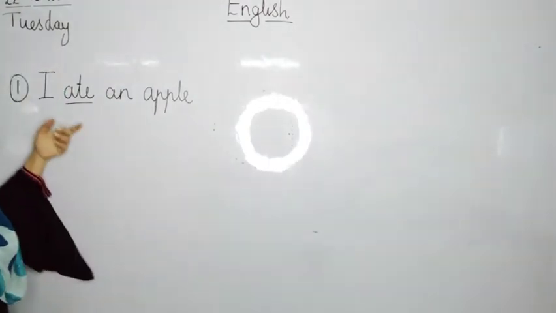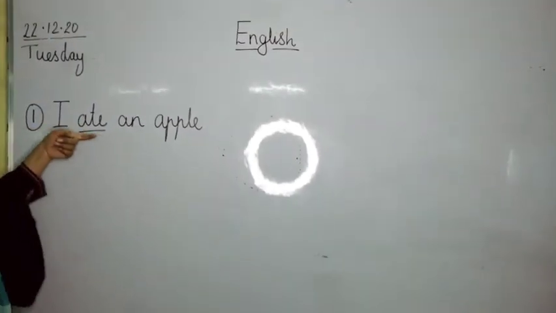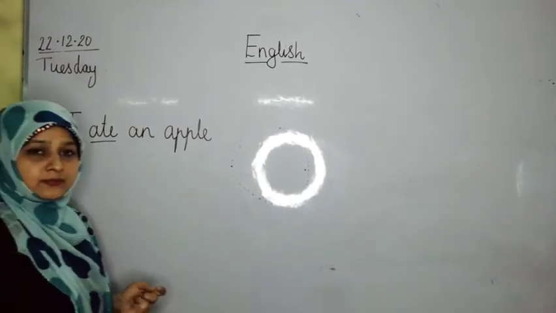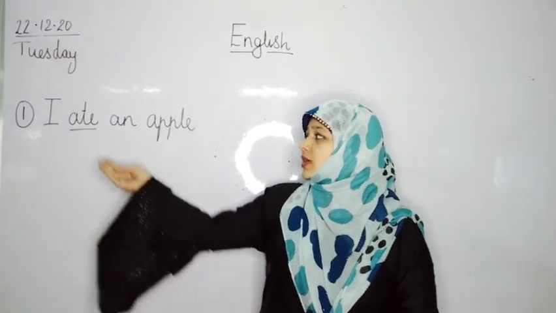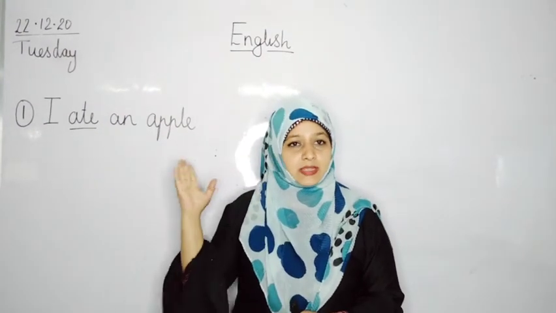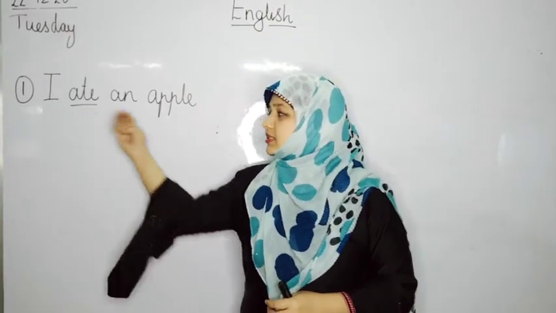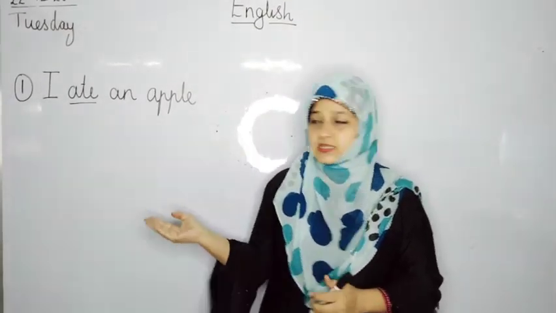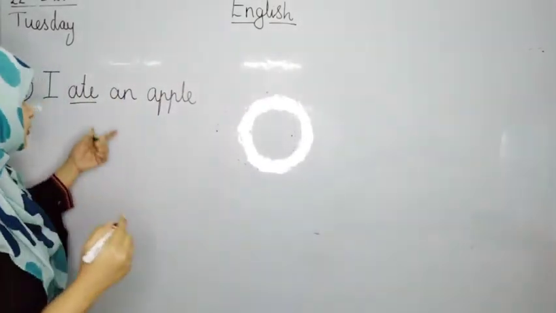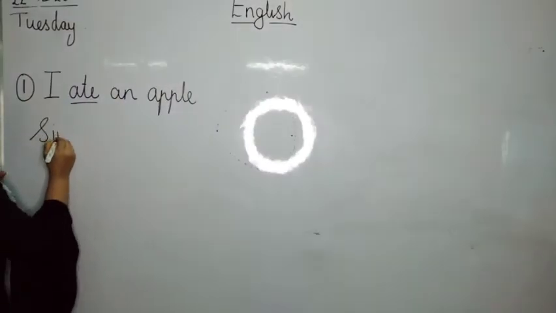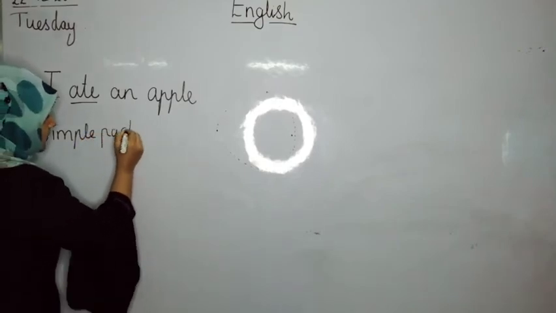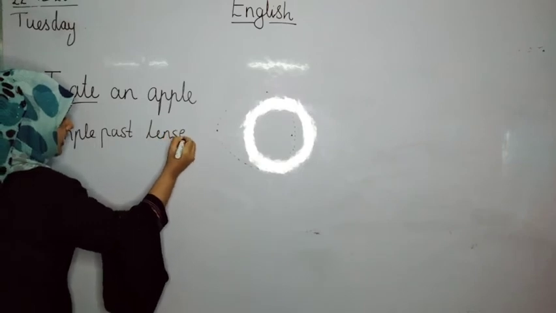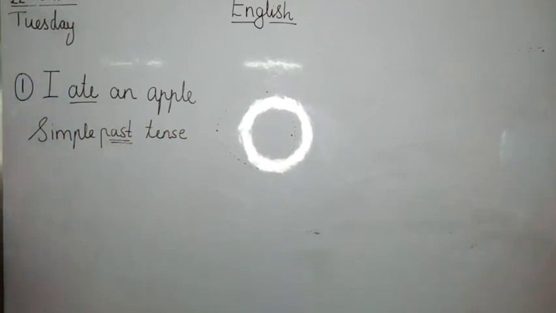Yes? So now when I read the sentence, I ate an apple, what do I come to know from this? Yes, I come to know that I have eaten an apple in the past. That means this sentence is in simple past tense. As I told you all, past means what? Things which have happened.